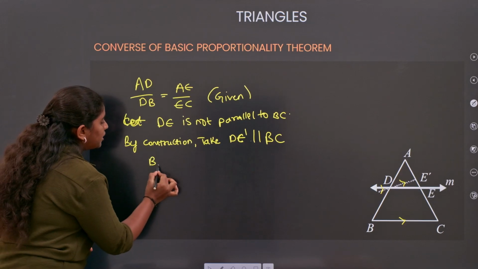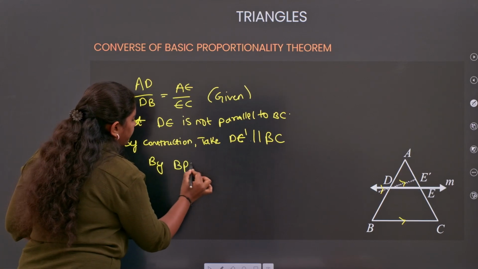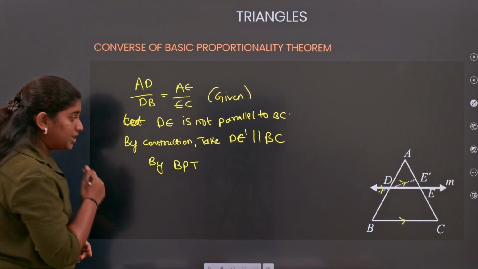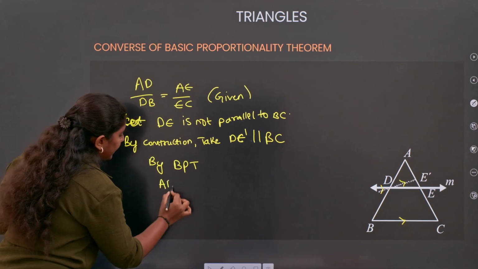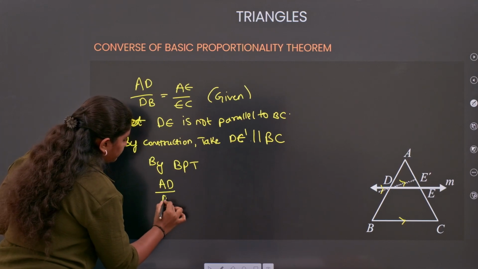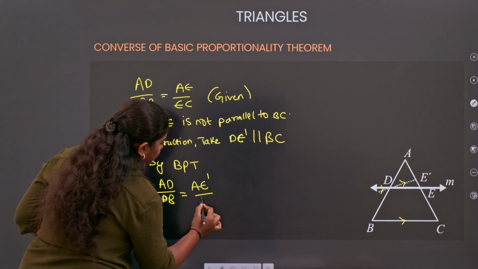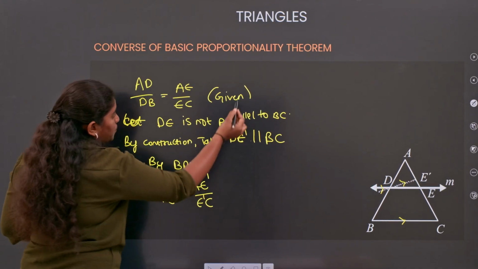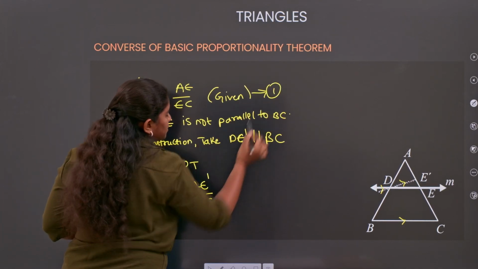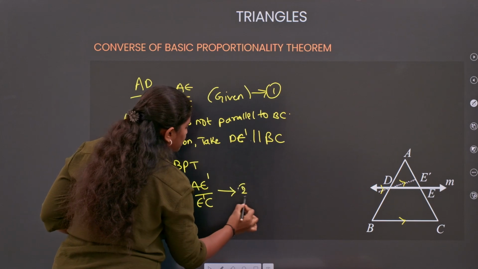So by BPT, AD by DB equals AE dash by E dash C. Let this be equation 1 and the earlier given ratio be equation 2.